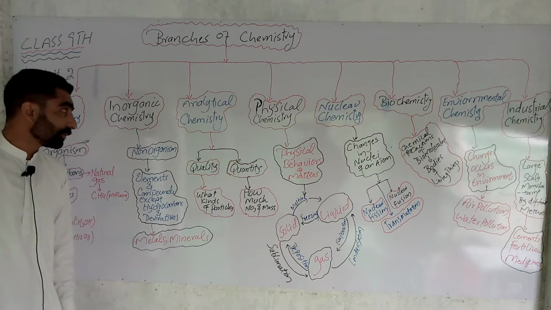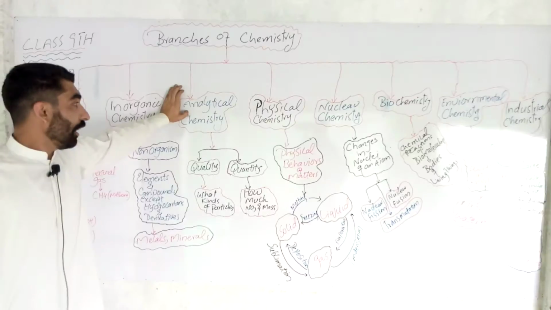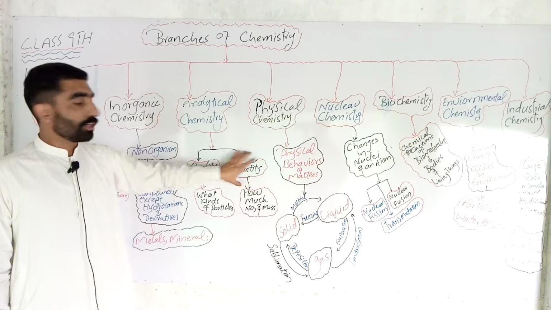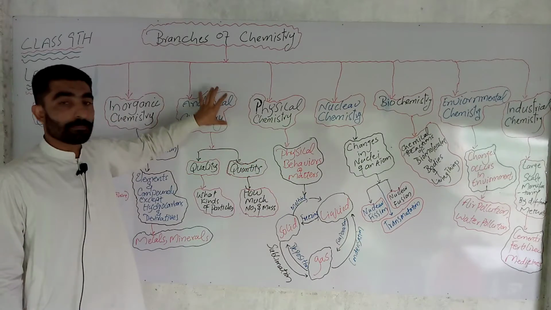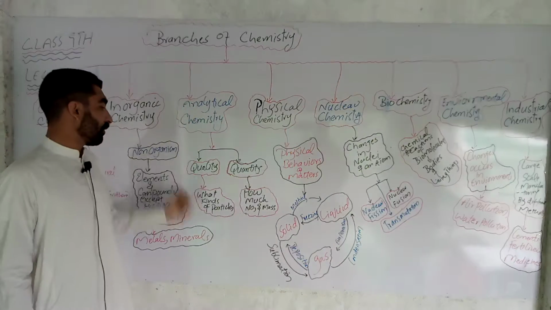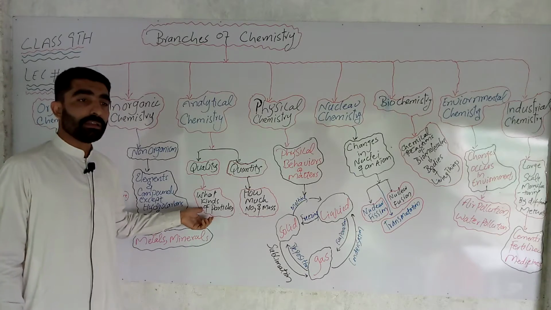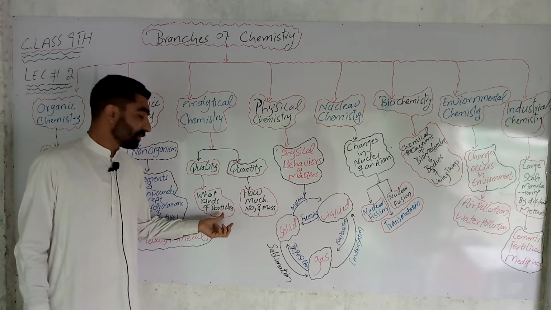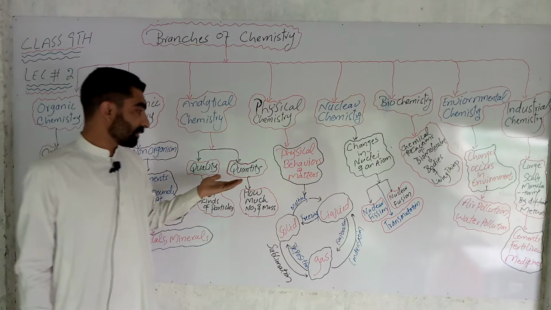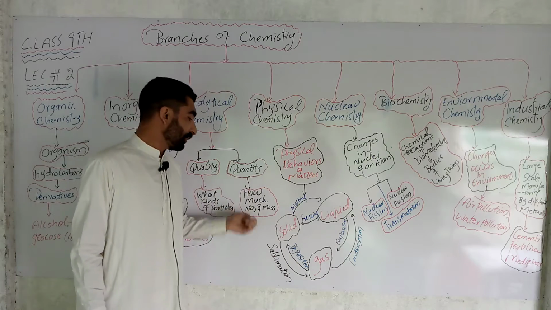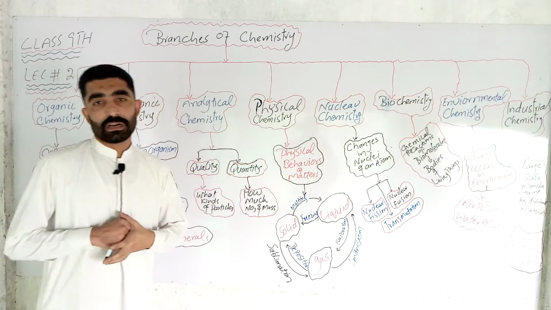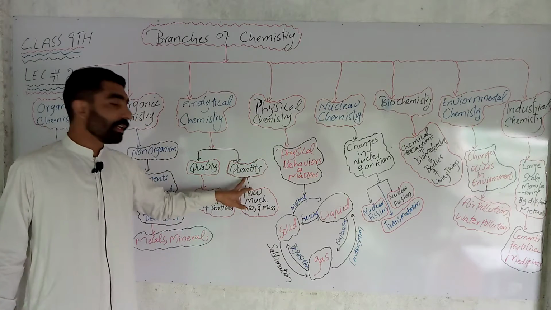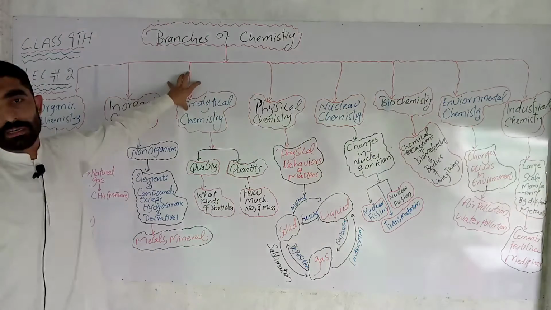Now start the third branch, which is analytical chemistry. Analytical chemistry means the study of quality and quantity. What is quality? Quality means what kinds of particles are present in matter. What is a particle? A particle may be an ion, atom or molecule. The second one is quantity. Quantity means how much number and mass of matter are present. So define again: the study of quality and quantity of matter is called analytical chemistry.